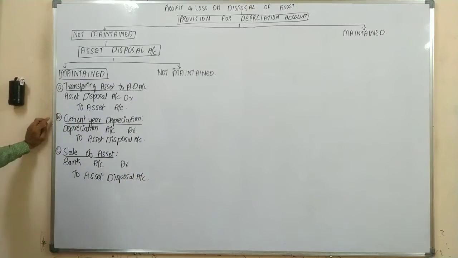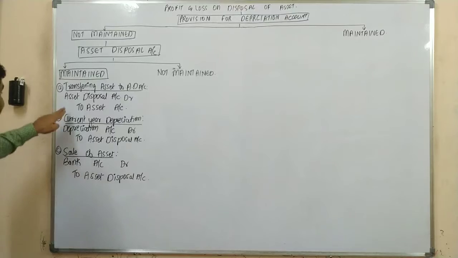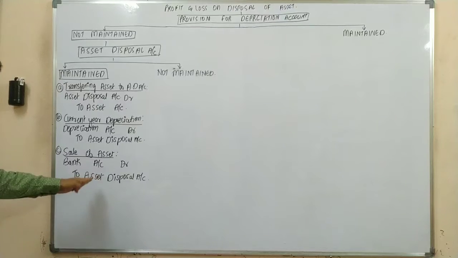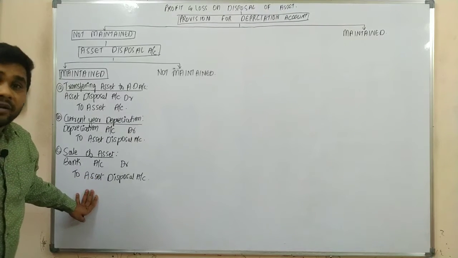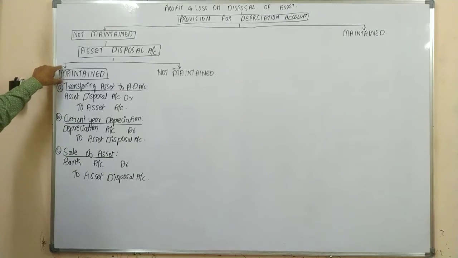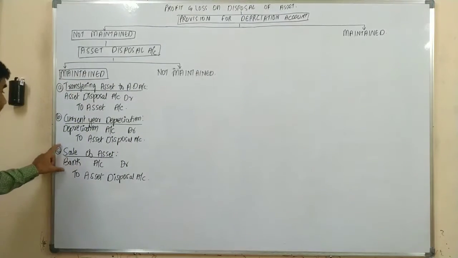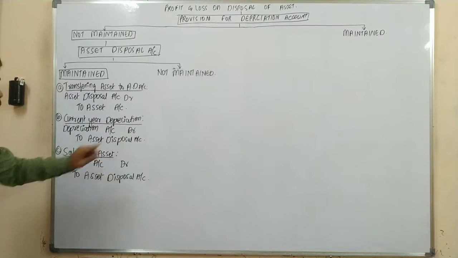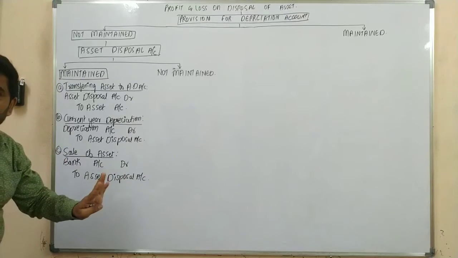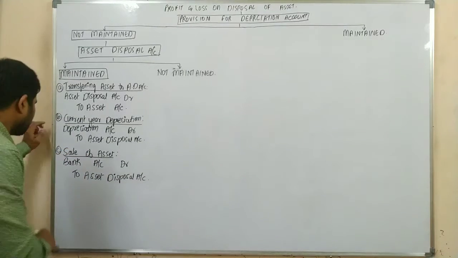Sir, why not asset account? Because the asset was already transferred to your asset disposal account, because this is the year in which the asset is sold. As we are maintaining a separate account, the asset account was already closed and transferred. So the current year's depreciation would be recorded in your asset disposal account, and upon sale, the journal entry would be recorded in your asset disposal account only. So these two transactions would be in your asset disposal account instead of asset account. Next one.